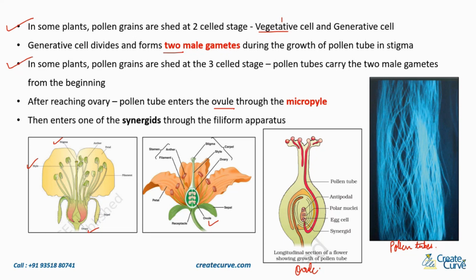Now look at this red tube over here. I hope you can see my pointer. So this is the pollen grain. It forms a pollen tube. It enters the style, comes like this and reaches the ovary. Now it's entering the ovule through the micropyle. This is the micropylar end. It enters in over here and gets into one of the synergids through the filiform apparatus.